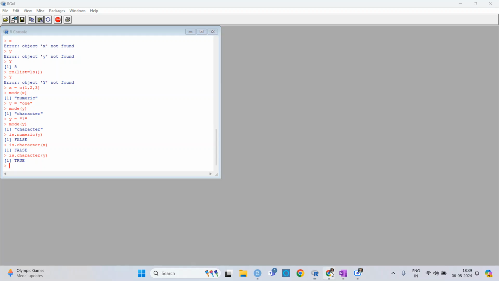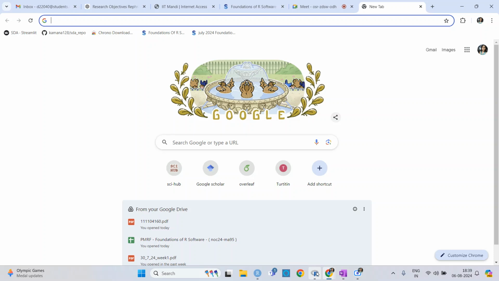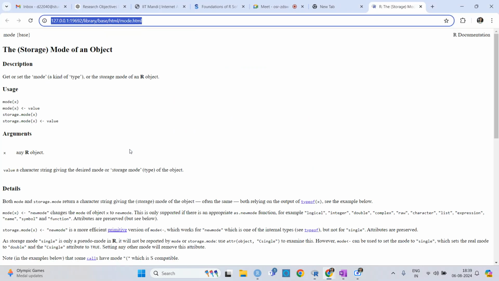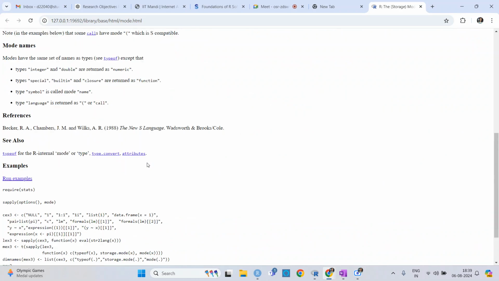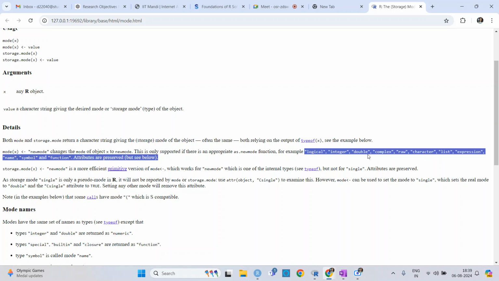That's all. If we look at mode, we can see what the other possibilities are: it can be logical, complex, character, a list, name, symbol, function, etc.